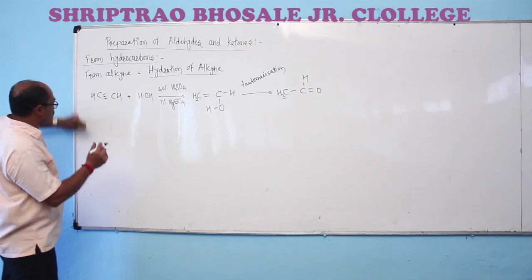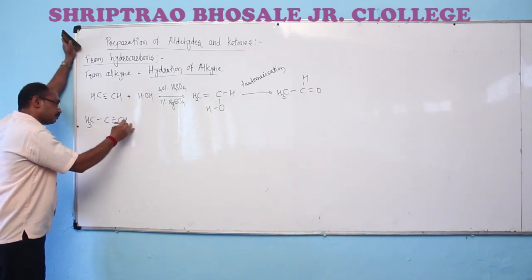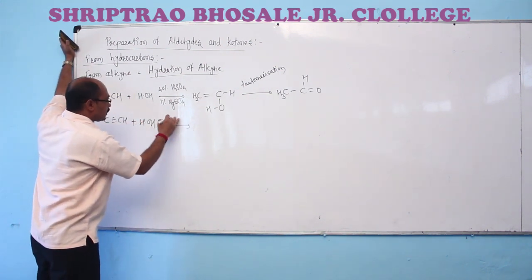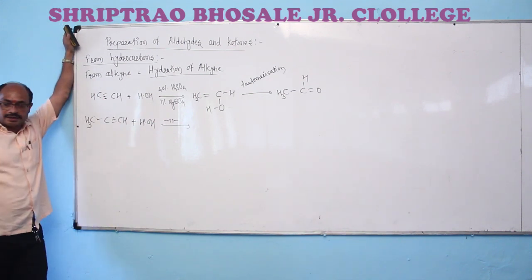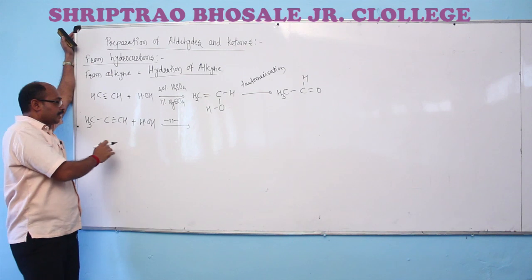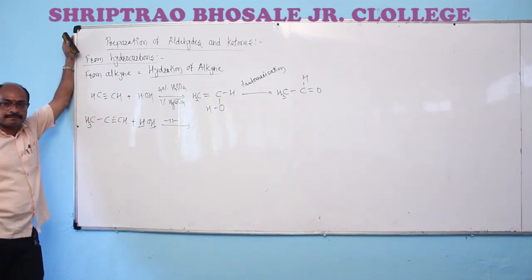Listen carefully. When methyl acetylene is hydrated by using 40% concentrated sulfuric acid and 1% concentrated mercuric sulfate, we are having the introduction of hydrogen and hydroxyl here.